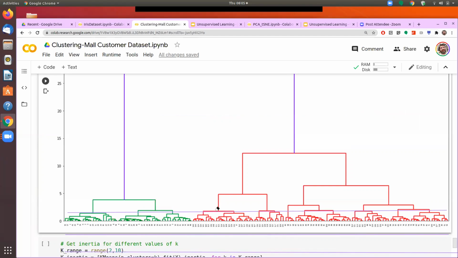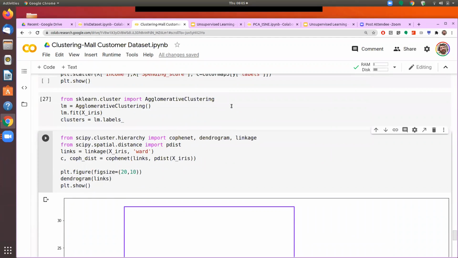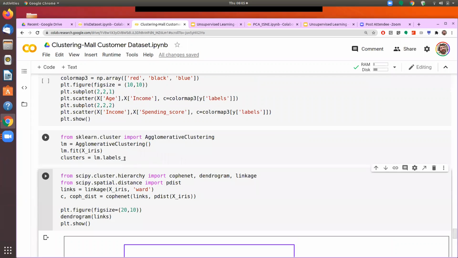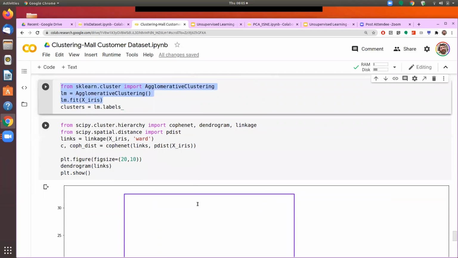So just let me remove these horizontal lines, and then we'll proceed. Okay. So we have done k-means clustering, and we have done the agglomerative clustering. As I mentioned, the code is actually very simple, just 3 lines of code, and you're able to fetch the model, instantiate the model, train the model. Then we get the results of the model, and for plotting the dendrogram, we call a function from the SciPy library.